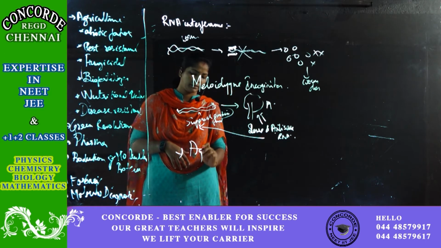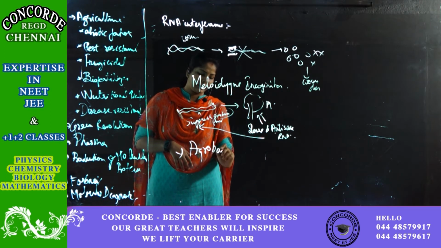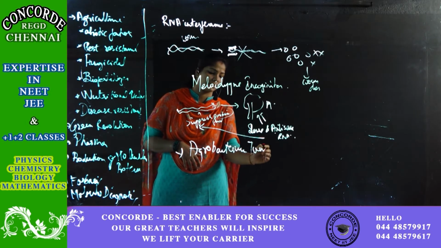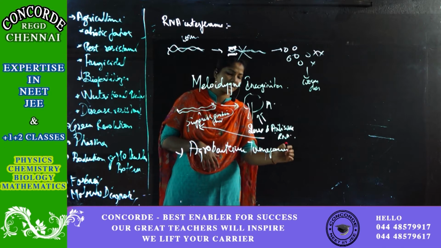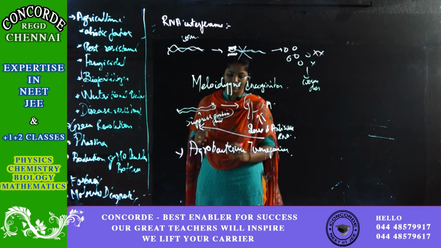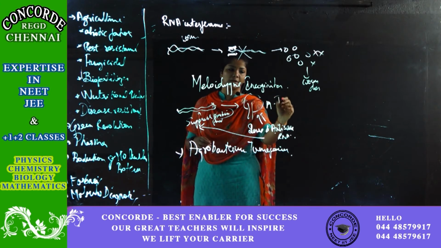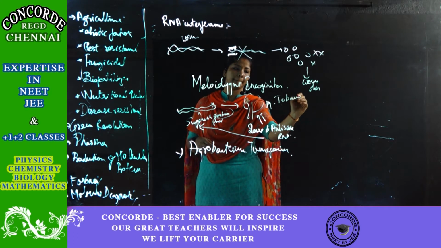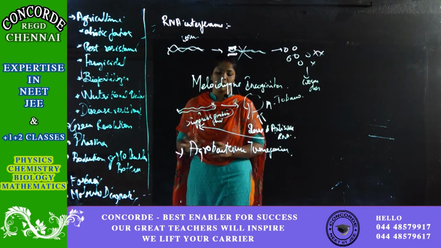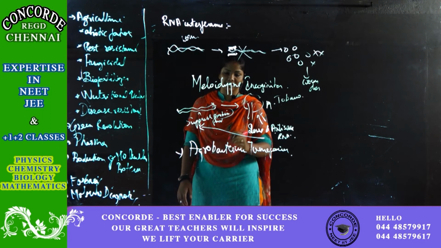Agrobacterium tumefaciens. Correct? So we've seen that this is a natural vector. So what I will do is take this Agrobacterium. This is mainly affecting your tobacco plant. It also affects other plants, but here it is mainly the tobacco plant. So this Agrobacterium tumefaciens is taken.